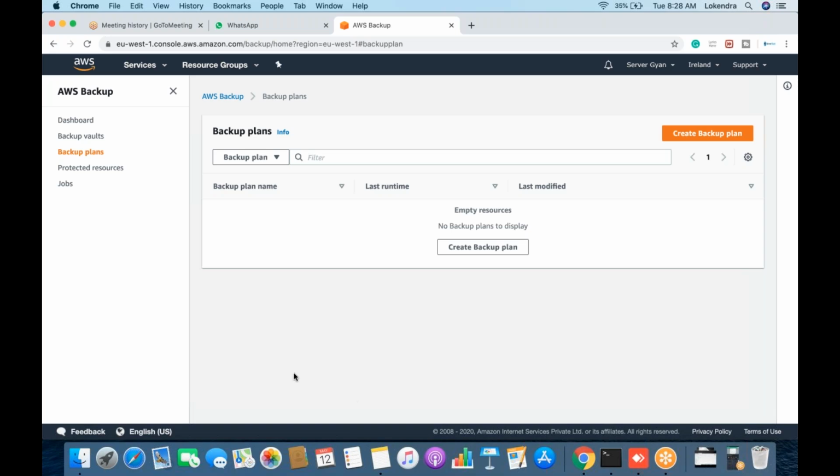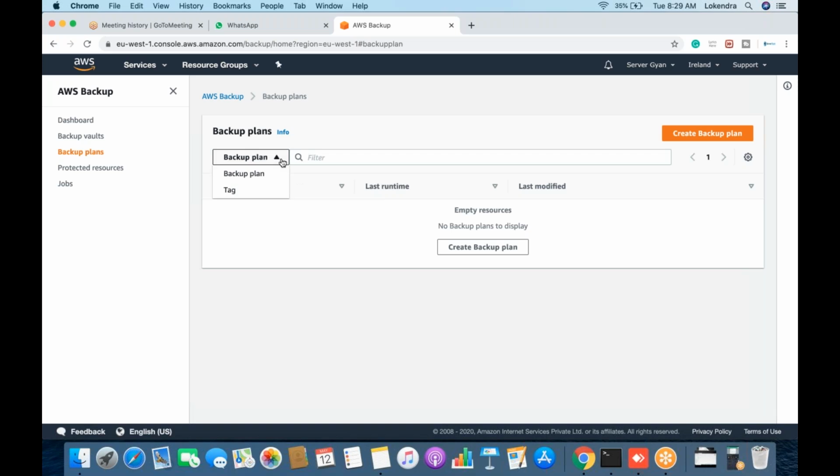Now there has to be a question. What is the difference between backup plan and lifecycle manager? No one asked me. I'm a little worried here. Are you guys listening to me? Yes, we are listening. So, there has to be a question. What is the difference between backup and lifecycle manager?